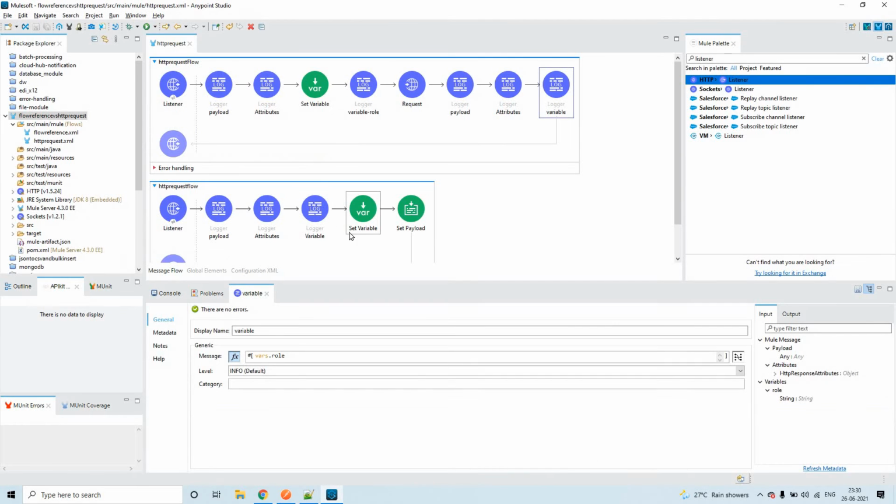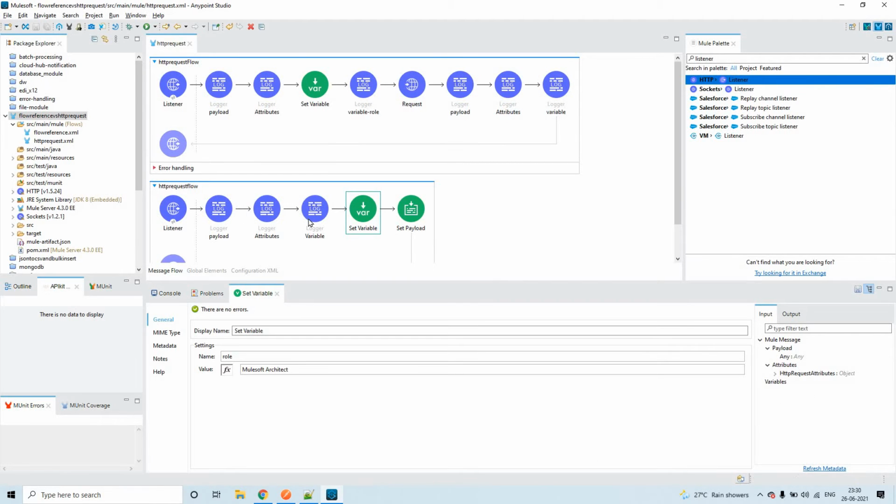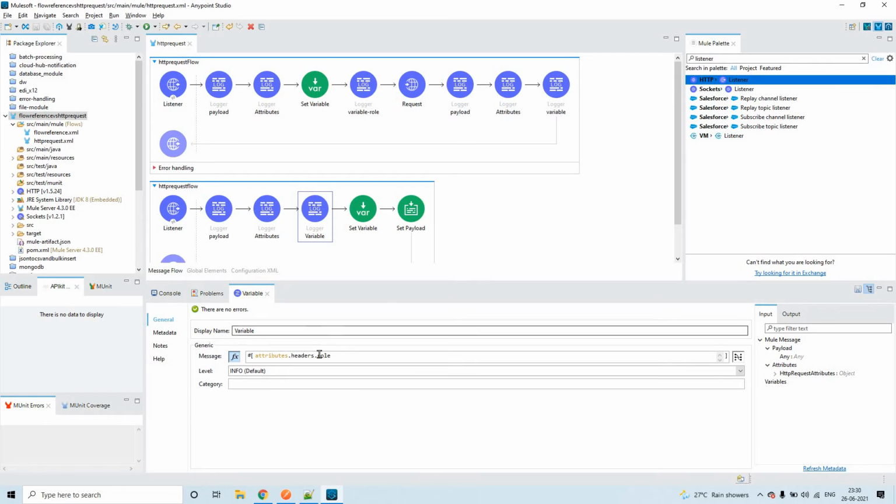So this particular variable, from here. I have put headers, so it should be vars dot role, but still there won't be any difference.